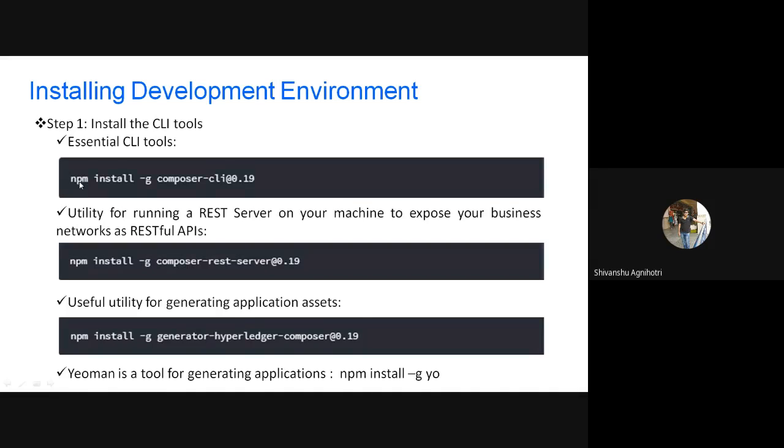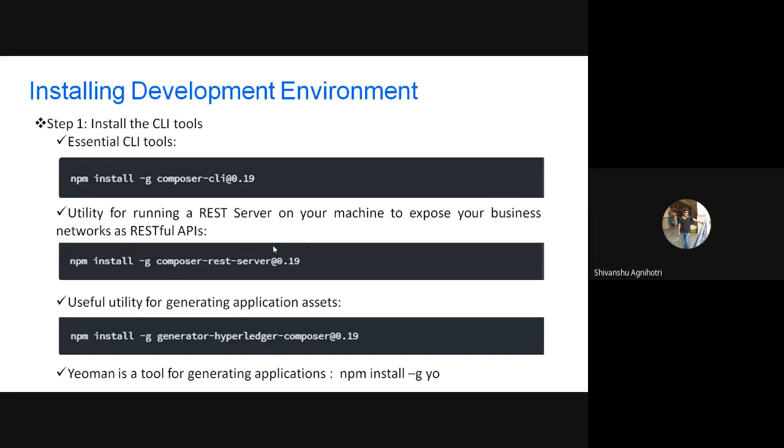Using the npm command, we can install Composer and the CLI tools, and we are installing version 0.19. If you are going to use the REST server, the version for the REST server should also be 0.19. You will always have to use the same version.